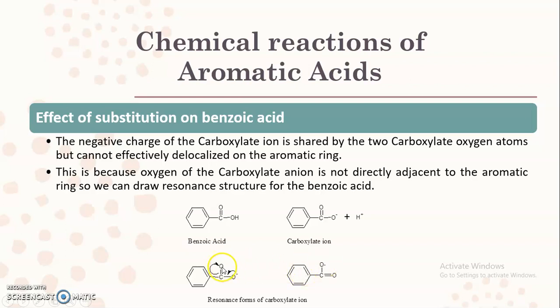Further, from this oxygen atom, if the charge again migrates towards the carbon atom, this carbon will again break this particular bond. It means that in this case the negative charge is borne by the oxygen only, and it does not migrate toward the benzene ring. This is because the oxygen of the carboxylate ion is not directly adjacent to the aromatic ring, so we can draw resonating structures. Only these two resonating structures are there, due to which the aromatic ring does not show any effect, and that's why electron donating and withdrawing groups have very little effect on the acidity of the aromatic acid. So this is all about the aromatic